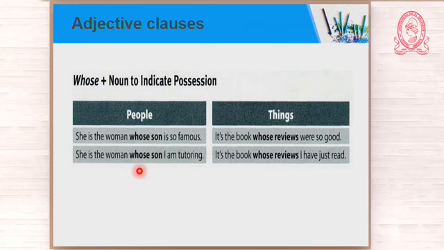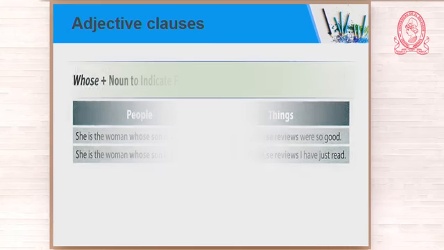Okay? So if you're talking about people, you use whose. She's the woman whose son is so famous. If you're talking about things, you use the same word, whose. It's the book whose reviews were so good. It's the book whose reviews I have just read. Let us continue. We have some information to share with you.